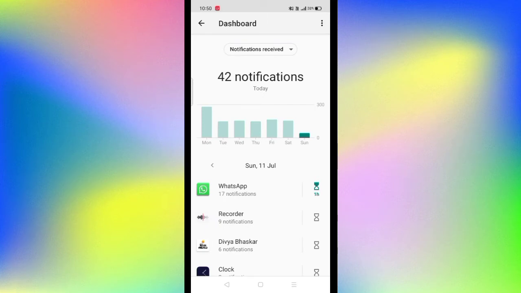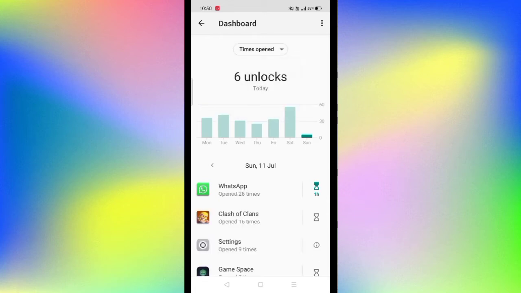Its second point: first of all we have seen screen time, and now it's notifications received. You can see that from the first application we have received 17 notifications till now. So first point was screen time, then notifications received, in which you can see the details, and then times opened.